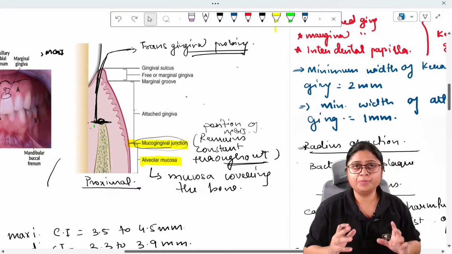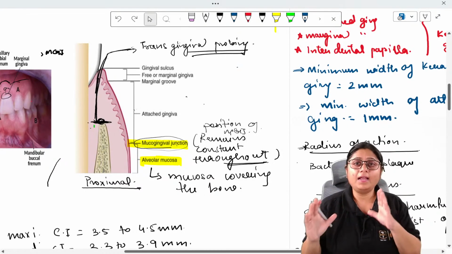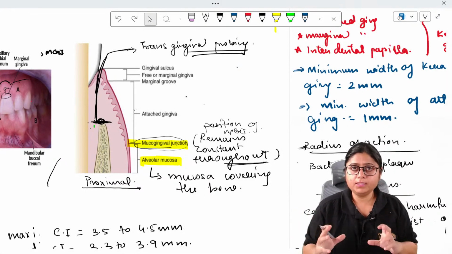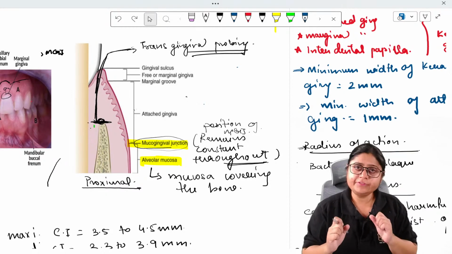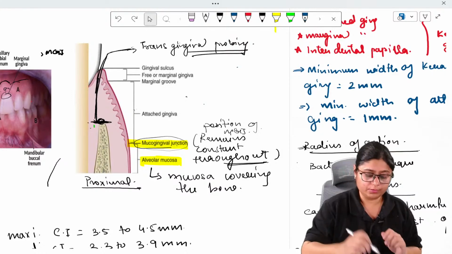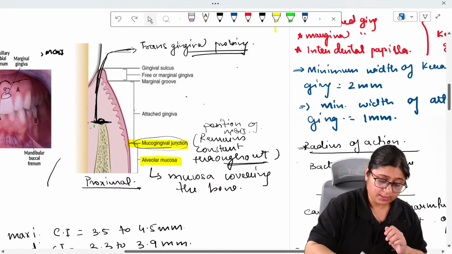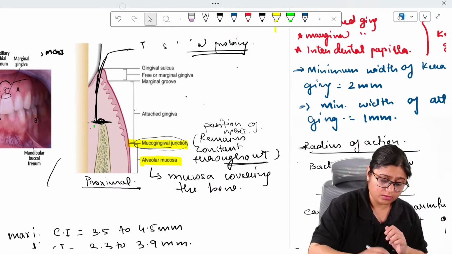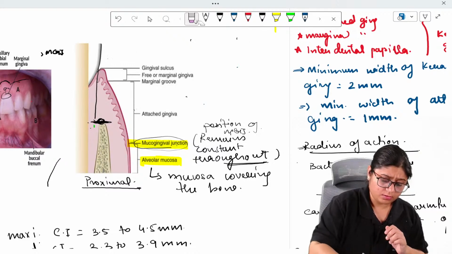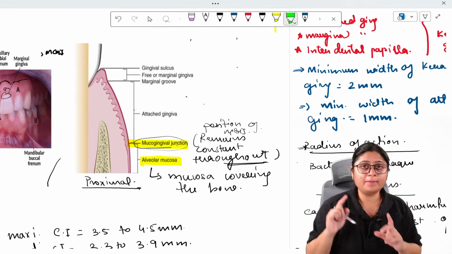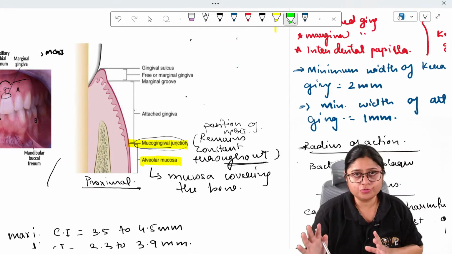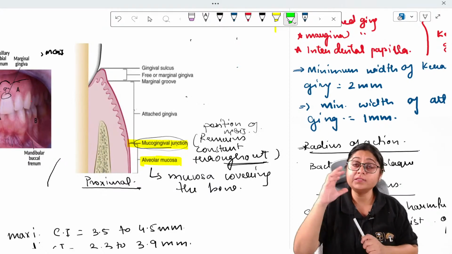So clinical attachment level means clinically where your connective tissue is attached to the tooth. Now here, I told you that marginal gingiva is not attached to the tooth. Marginal gingiva surrounds your sulcus.